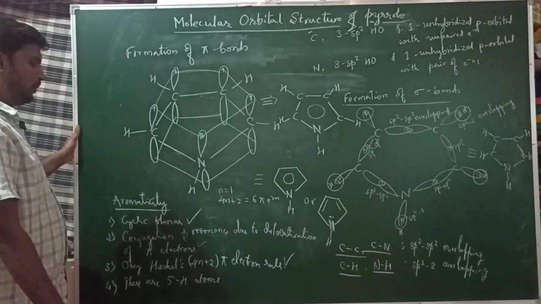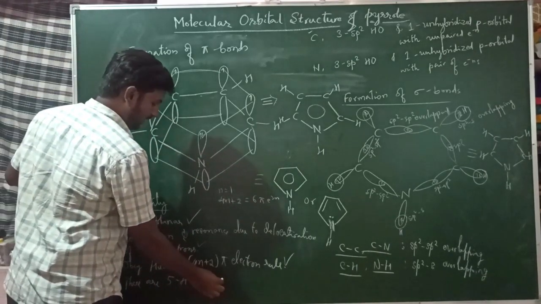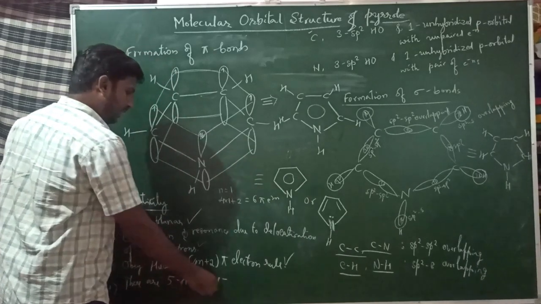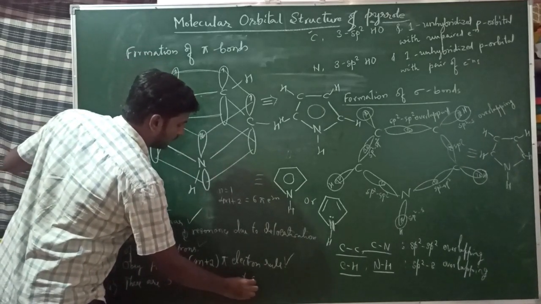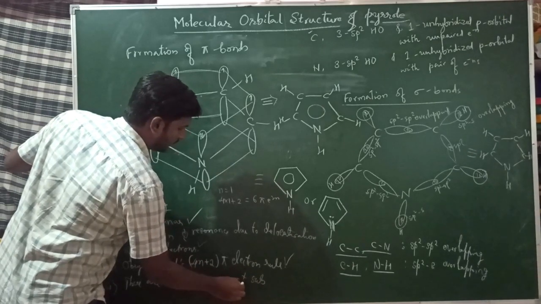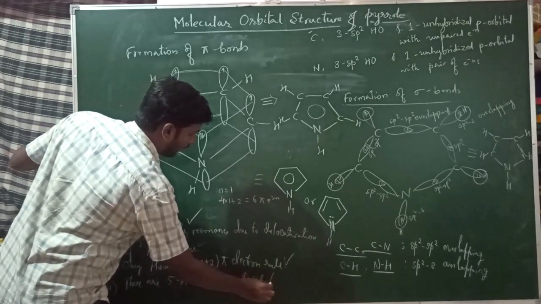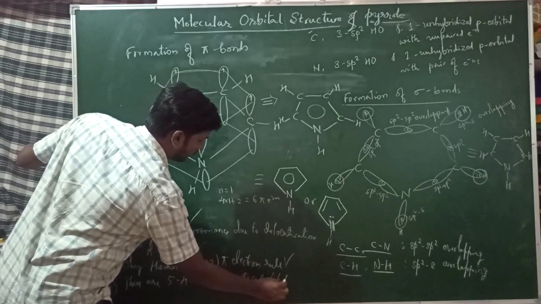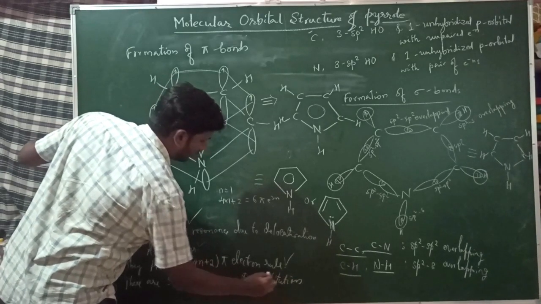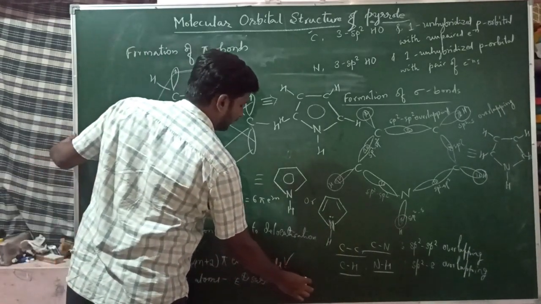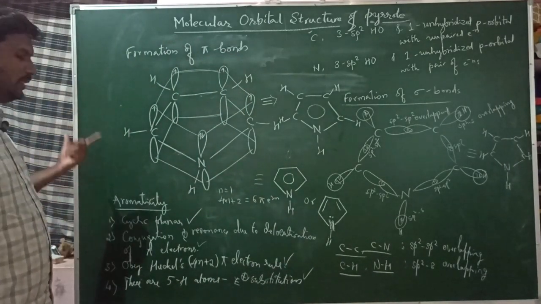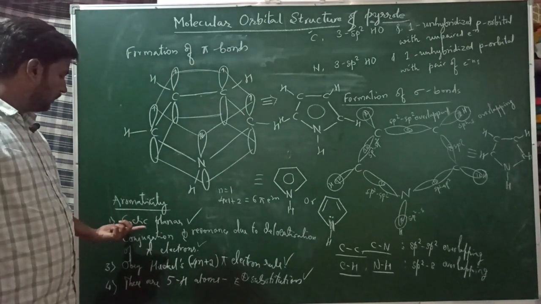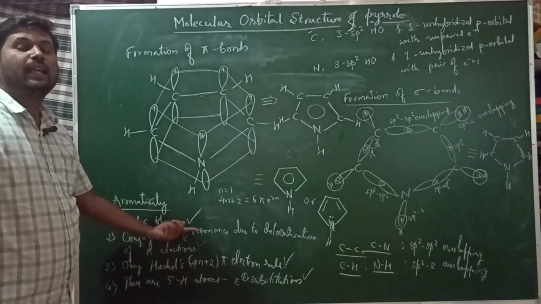present in the pyrrole compound. Hence they undergo electrophilic substitution. So this also fulfills the fourth criteria. The fourth criteria, please remember, the compound must be cyclic and planar.